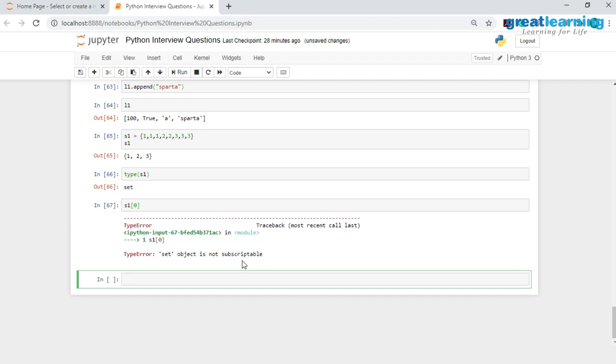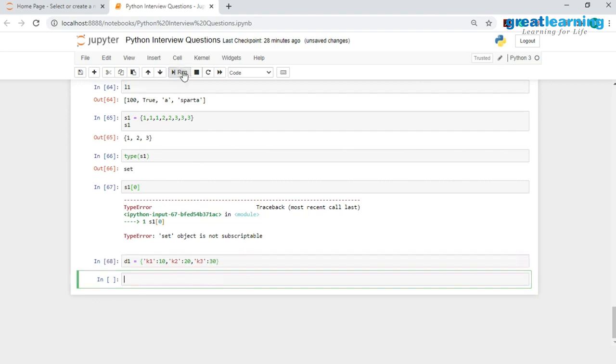Going ahead, we have the next data structure in Python, which is a dictionary. And you can consider this dictionary to be a collection of key value pairs. So I'll just show it to you how to create a dictionary. Let me have the name of this dictionary as D1, then I'll have these curly braces over here, then I'll have a key value pair. I'll have the first key to be called K1 and I'll store the value 10 inside this. Then I'll have the next key to be equal to K2 and I'll store the value 20 inside this. And I'll have the key K3 and I will store the value 30 inside this. So I have created this dictionary.